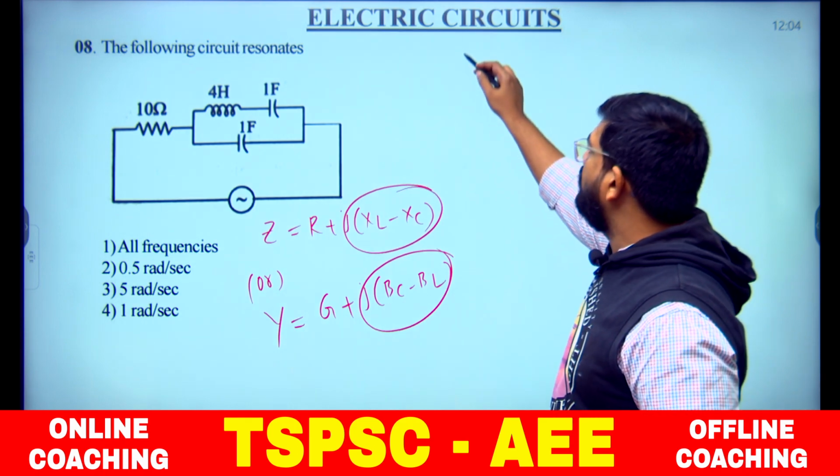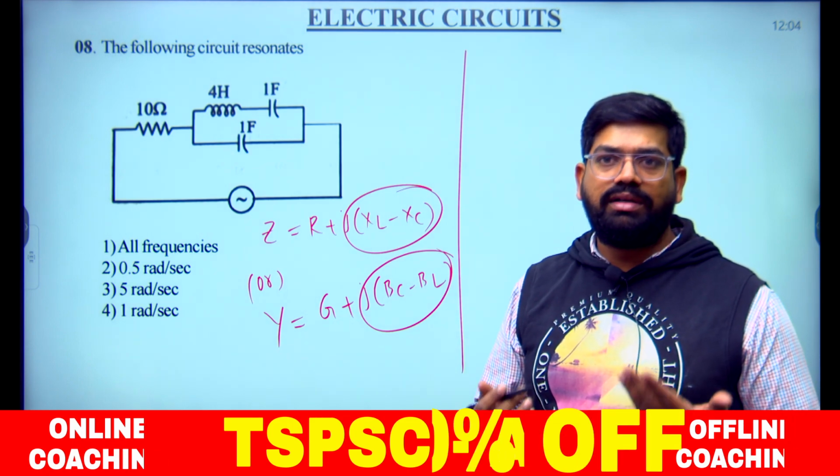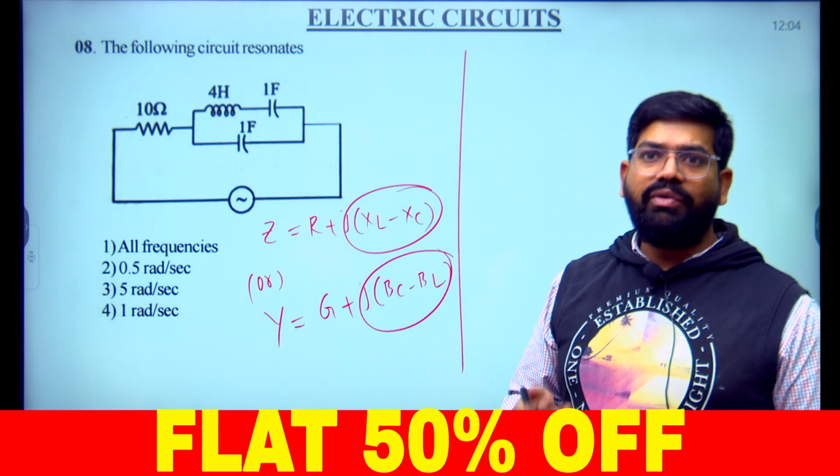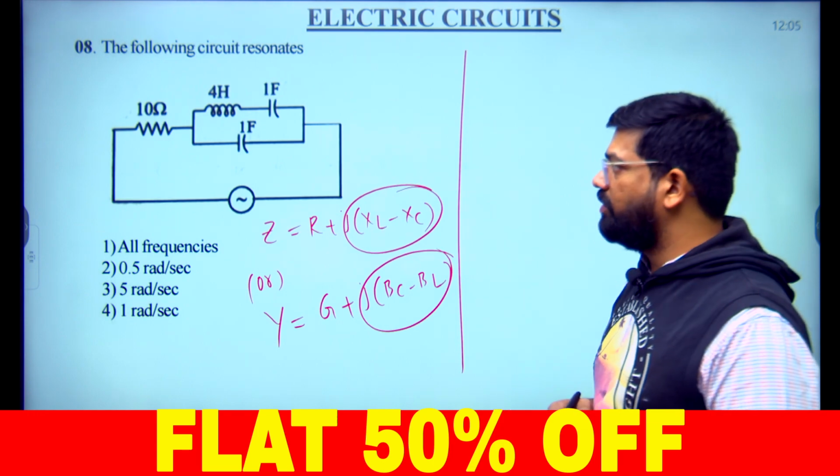So, write either impedance or admittance for the given circuit, whichever is easy for us. Equate the imaginary part to 0, which gives our resonant frequency. That is the strategy.